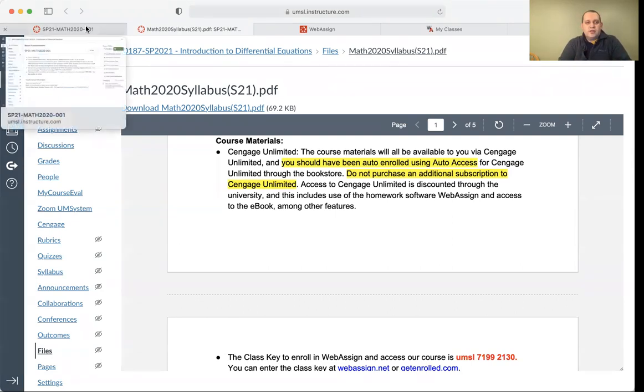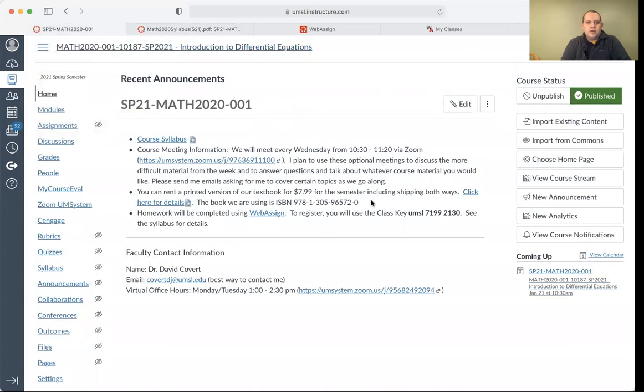So if we just jump back to the homepage real quick, here you can find the instructions. It's kind of a cheap version of the book. It's on really thin 3-hole punch paper. If you want a cheaper version of the textbook, just buy a different edition, and then you'll still have access through auto access to all the homework and all that. So just a few options for you there.